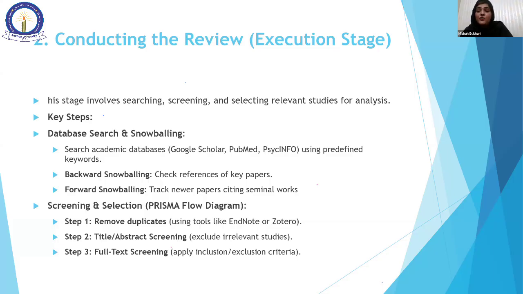We have to exclude, we have to include. This is called exclusion criteria and inclusion criteria. On what criteria have we included some research papers out of 1000 research papers, or on what criteria do we have to exclude some research papers, because there may be some duplicate research papers.